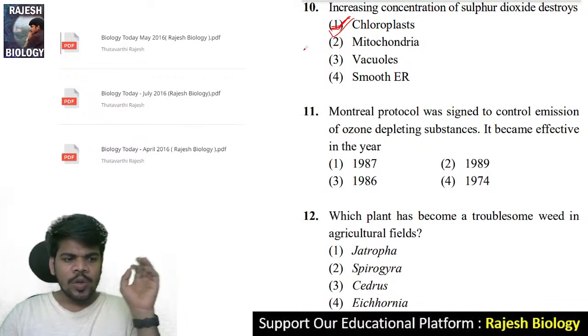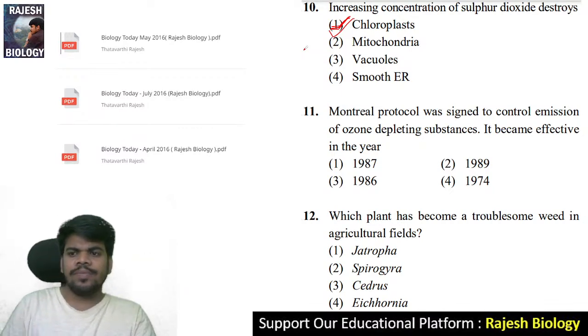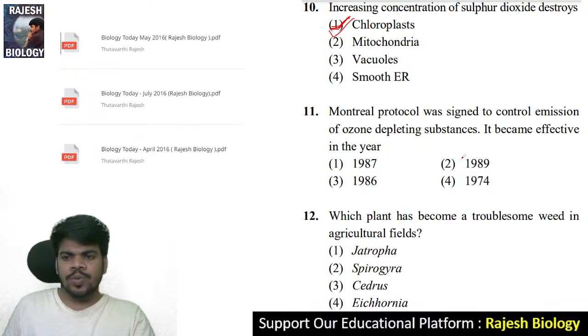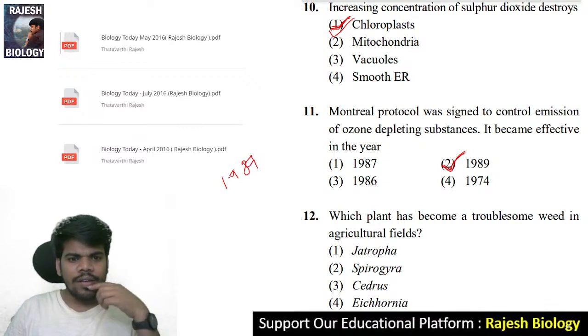You should learn about the Montreal Protocol, and it became effective in 1989.